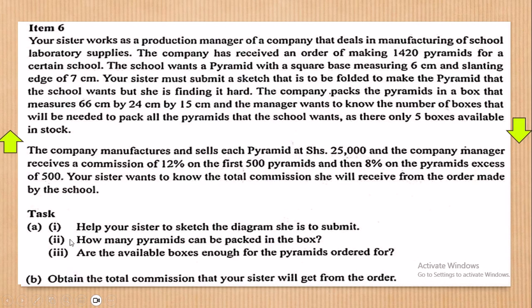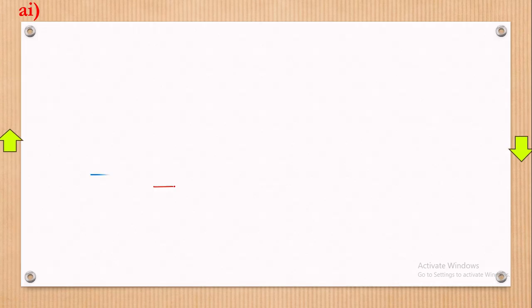So they're saying, Roman number 2, how many pyramids can be packed in the box? Now, to know how many pyramids can be packed in the box, what you should know is, a pyramid looks more like this. In fact, a box looks like this. Just let me give you a simple sketch.